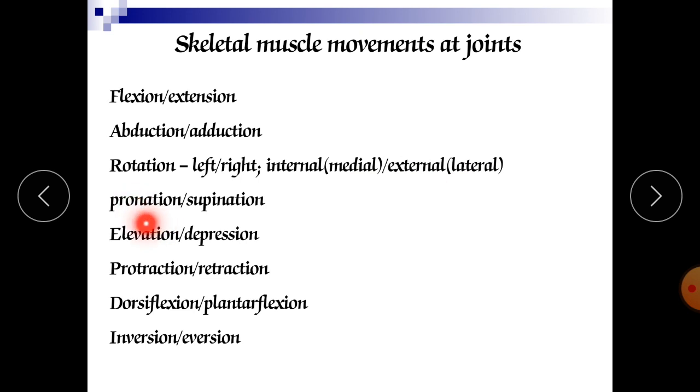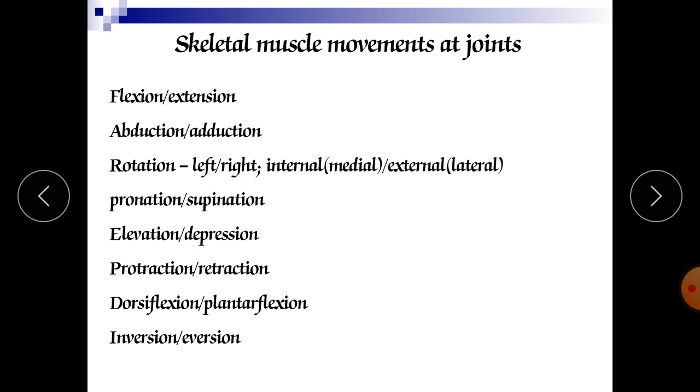Next is pronation and supination. What is pronation? Pronation is when we move something to an anterior position, anteriorly. For example, when we move our jaw forward, it is called pronation. And what is supination? It is exactly the opposite. When we move our jaw back to the normal position, at the back side, it is called supination.